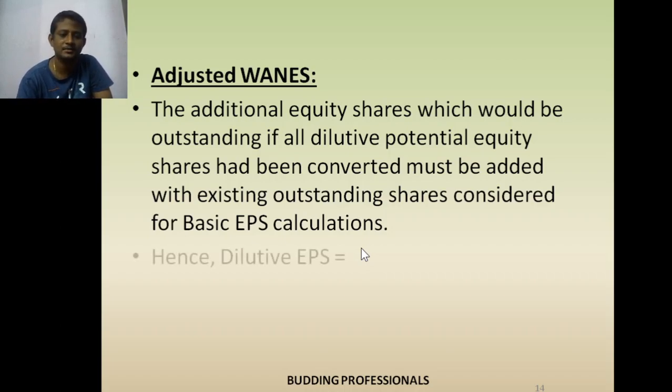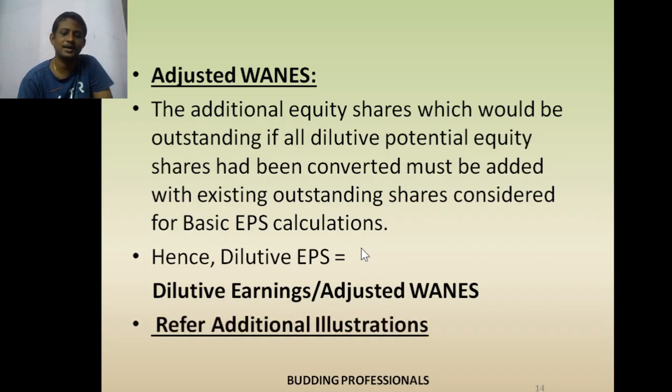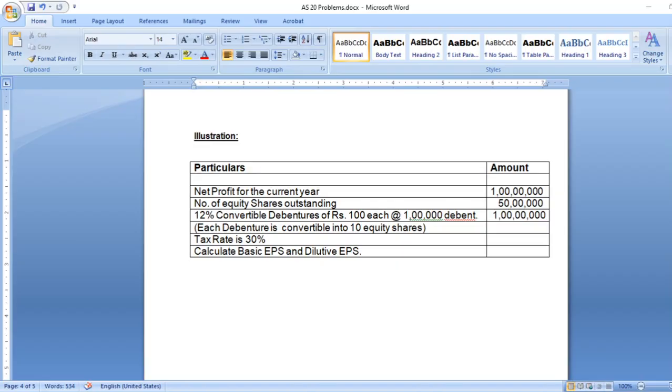Hence diluted EPS, this is the formula, equals diluted earnings divided by adjusted WANES, that is weighted average number of equity shares. So refer to the additional illustration. We will work out this problem. So look at this problem.